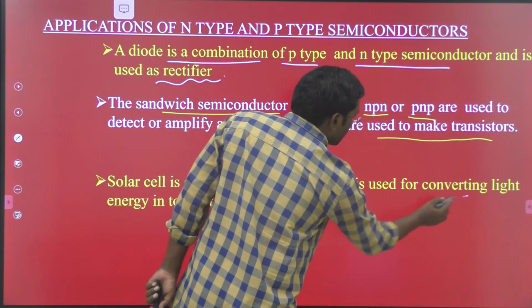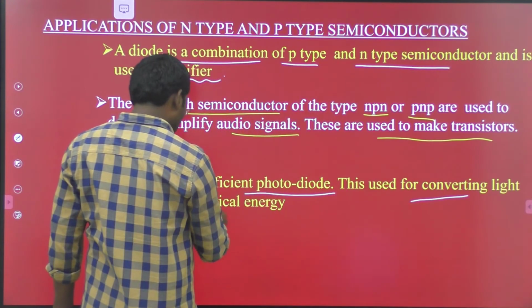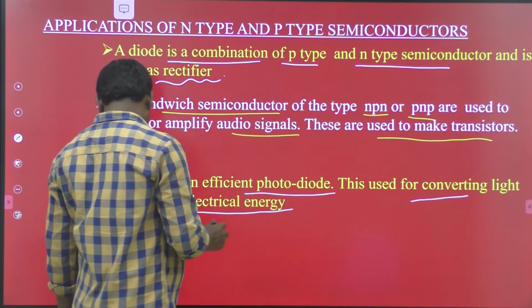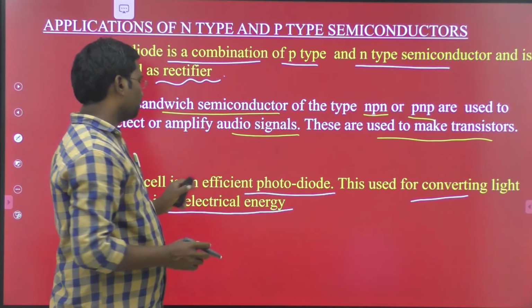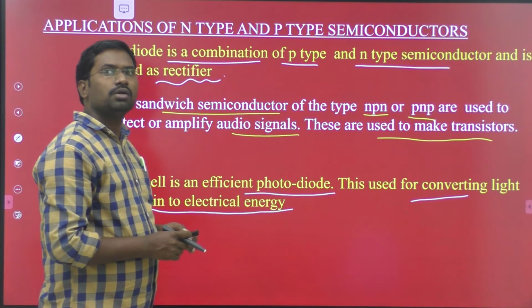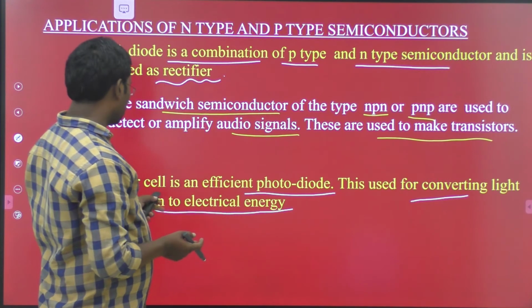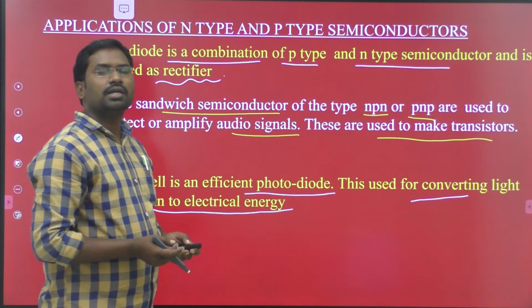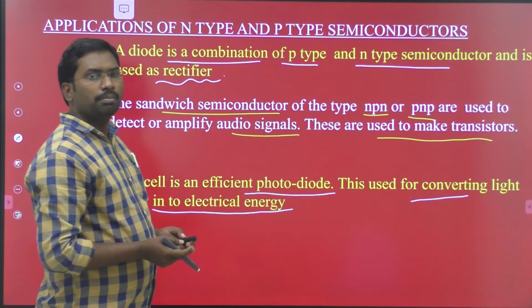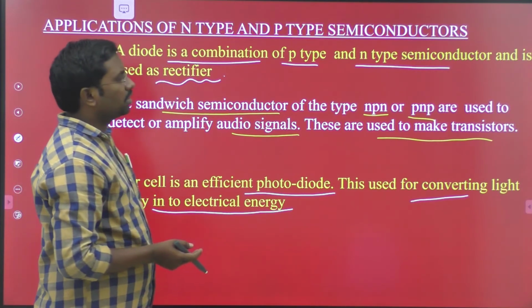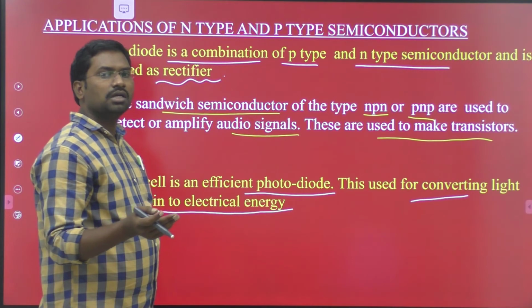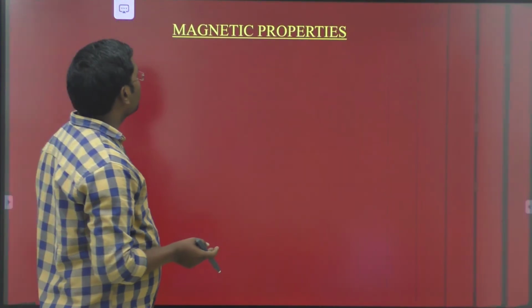This is used for converting light energy into electrical energy. So this is another application of semiconductors: the solar cell, an efficient photodiode. It can be used for converting light energy into electrical energy. So this is the brief introduction regarding semiconductors and applications of semiconductors.